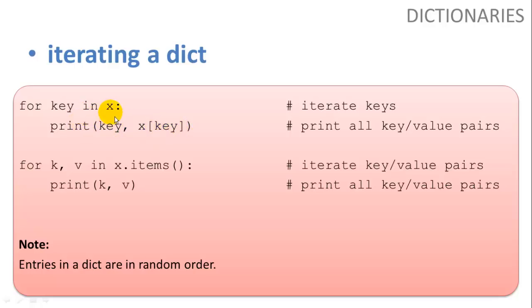However, if we want to do a lot of operations or use the value quite frequently inside of our for loop, we could use items instead. So we can get two separate variables for the key and the value by saying for k, v in x.items(). Items is going to return both a key and a value and assign them to variables k and v in this case. So when we print k and v, we print out each key and each value for the entire dictionary.